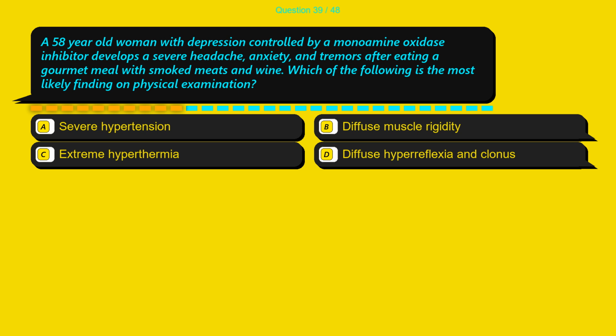Option A, severe hypertension. Option B, diffuse muscle rigidity. Option C, extreme hyperthermia. Option D, diffuse hyperreflexia and clonus.